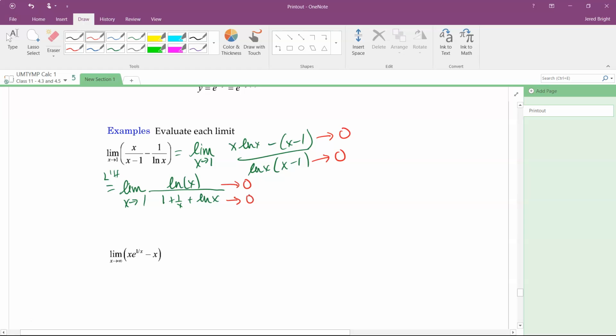Actually, I missed a sign. Let me fix this. So this should be a minus 1 over x. Okay, so then I get 0 over 0 again. So what do I have to do? L'Hopital. Okay, L'Hopital says I get the limit as x approaches 1 of 1 over x all over 1 over x squared plus 1 over x, and this, as you substitute it in, you get 1/2. Okay, fun little exercise. All right, next one.